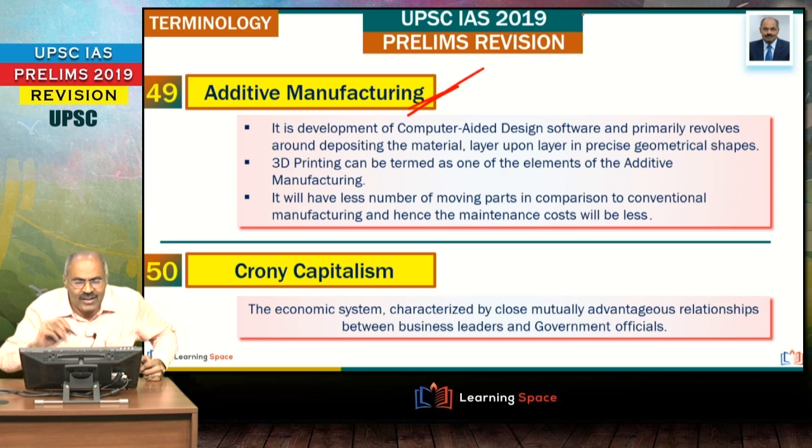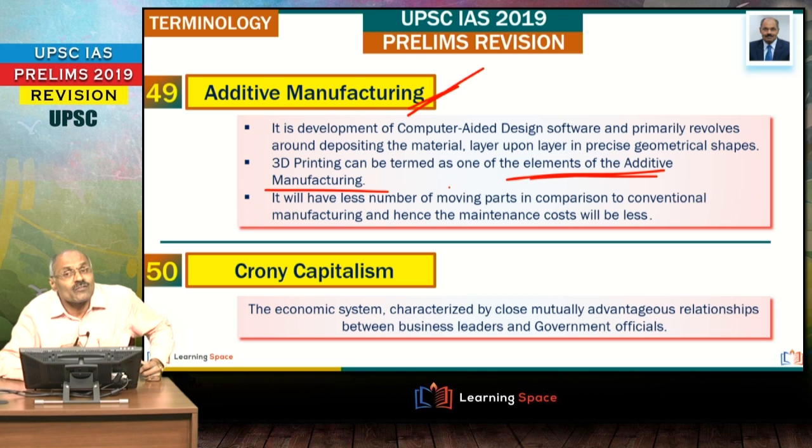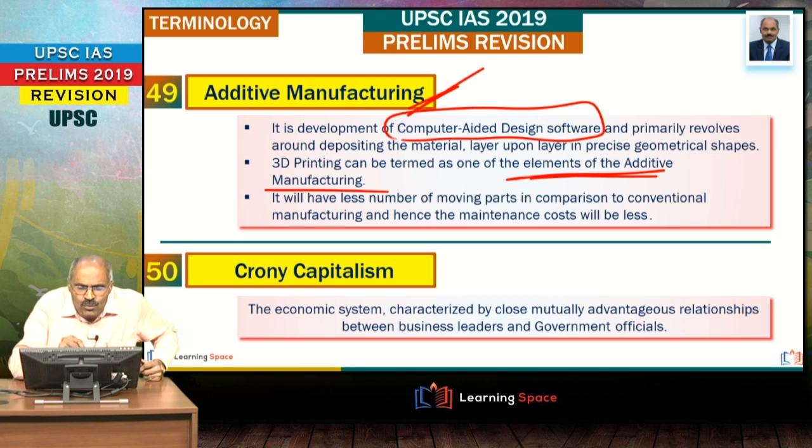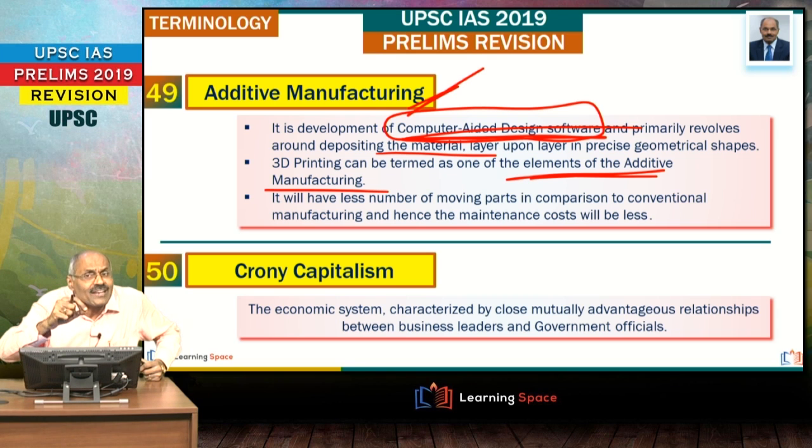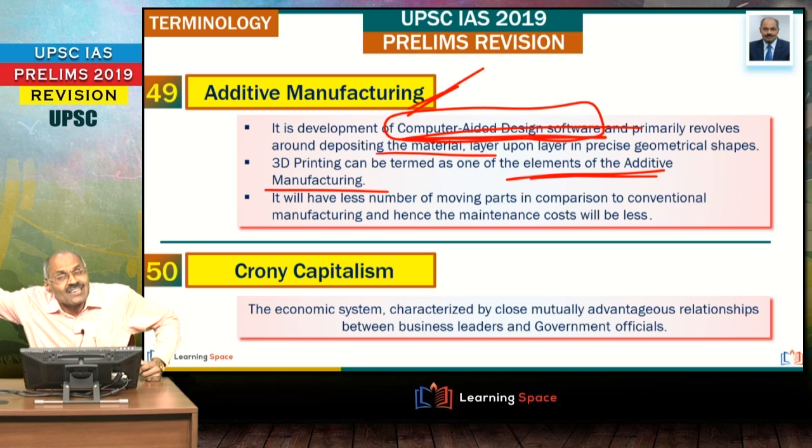Then additive manufacturing, very important word, and 3D printing you are talking about. 3D printing is one of the elements of additive manufacturing. Additive manufacturing main thrust here is, it is development of computer aided design software and primarily revolves around depositing the material layer over layer, right? So therefore, the product is designed through computer aided design software, and after that the material is in fact deposited layer over layer, and this is known as additive manufacturing, and this is different from conventional manufacturing, right?